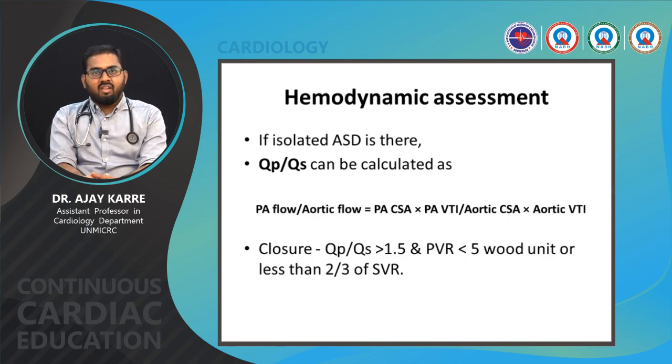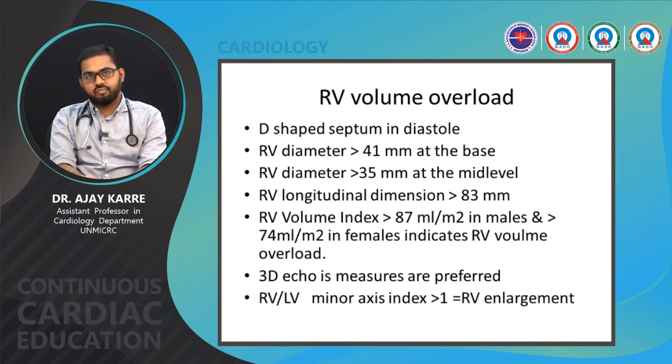So in isolated atrial septal defect, Qp/Qs should be calculated, which is pulmonary arterial flow divided by aortic flow, equal to pulmonary artery cross-sectional area times pulmonary artery VTI, divided by aortic cross-sectional area times the aortic VTI. Closure is indicated if the Qp/Qs is more than 1.5 and the pulmonary vascular resistance is less than 5 Wood units or less than 2/3 of systemic vascular resistance.